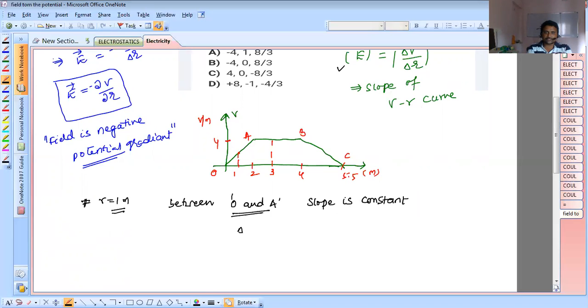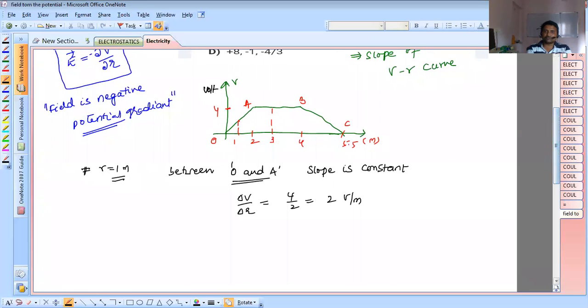Slope is equal to delta V by delta R, in the sense 4 by 2. That is 2 volt per meter. Sorry, here this is volt only, potential unit is volt. So 2 volt per meter.